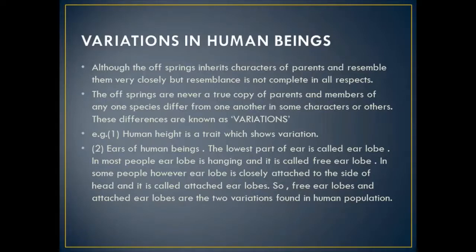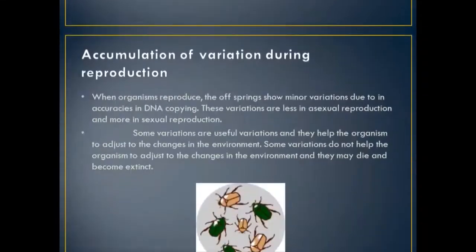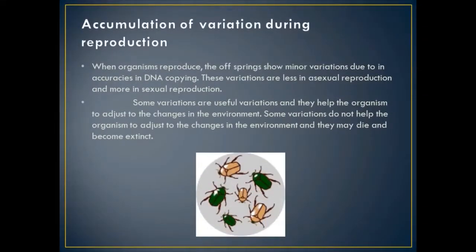The variation is also a necessity for organic evolution, and that will give rise to the origin of new species with the favorable variation, which will allow them to survive under hostile environmental conditions. Coming to the next topic of the first part, that is the accumulation of variation during reproduction.